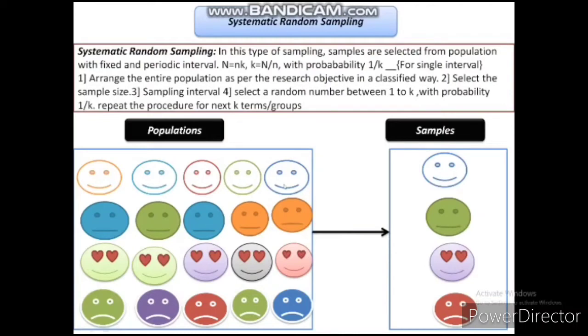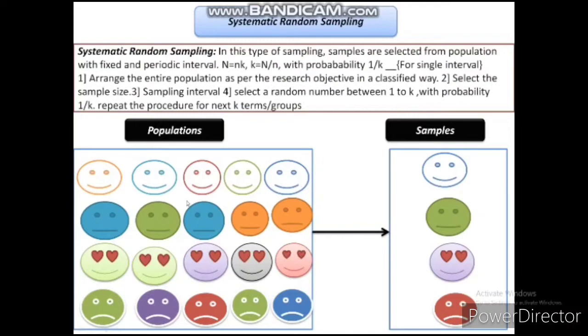It means in these 5 I have to select one person. So what is the selection probability of this one person? That is 1 by 5, because the interval is 5, 1 to 5, and it is fixed.